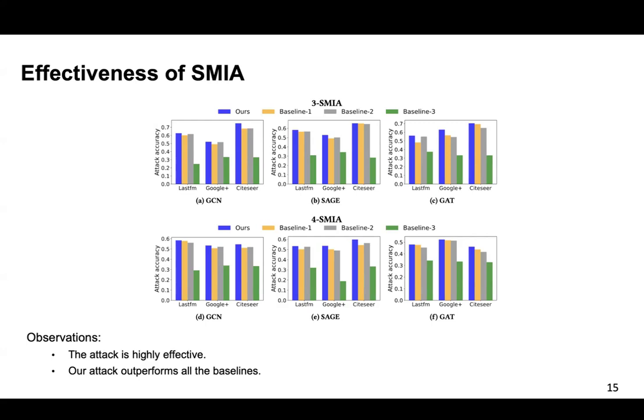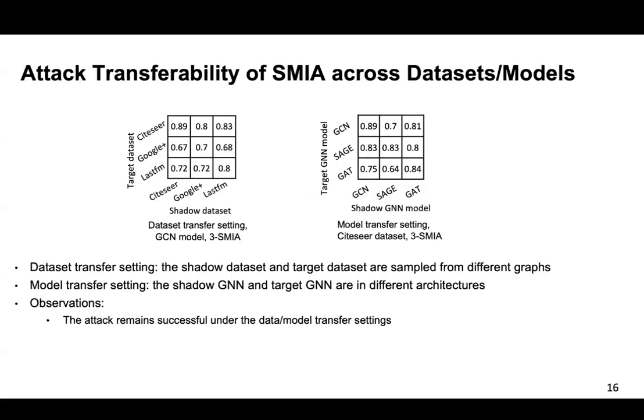The 3S-MIA is for 3 cliques and 2-hop paths and neither of them, and 4S-MIA is for the 4 cliques and 3-hop paths and neither of them. In this figure, we observe that the attack is highly effective, and our attack outperforms all 4 baselines in all settings.